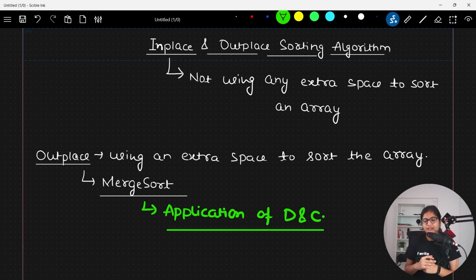Now I think it's the right time that in the next upcoming videos we will talk about the actual sorting algorithms. So we can start with bubble sort in my upcoming session.